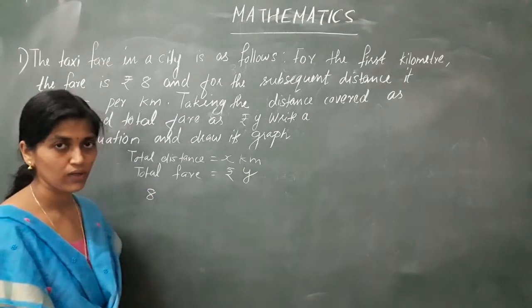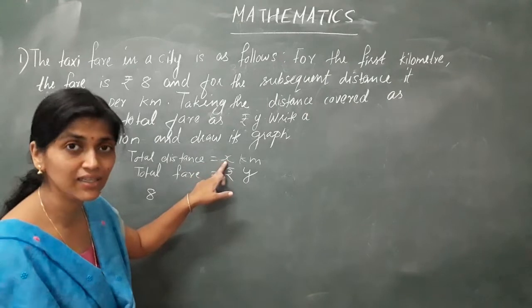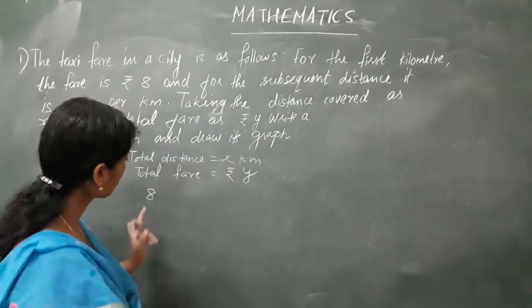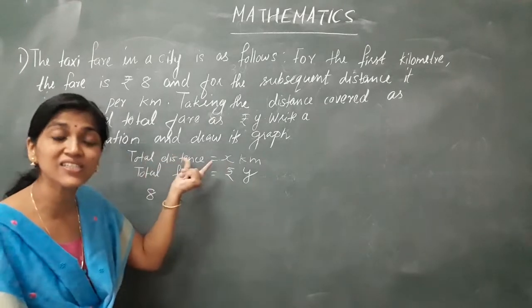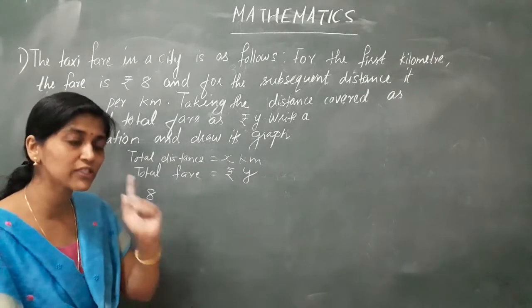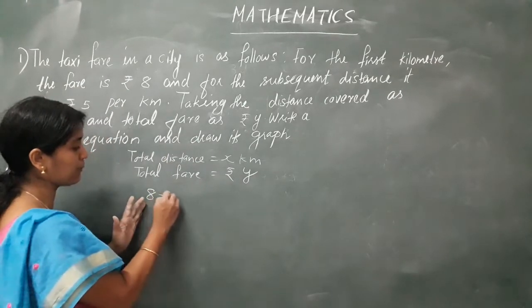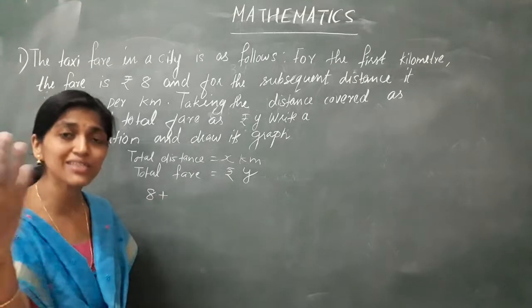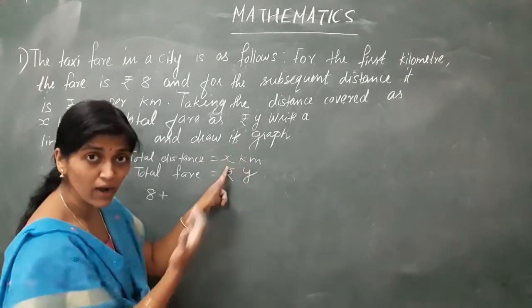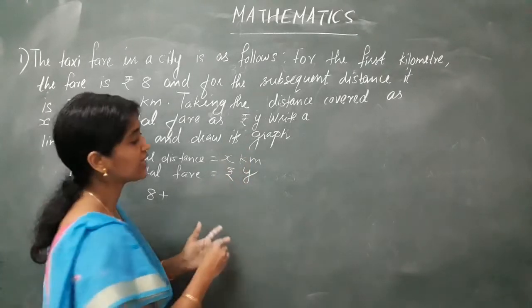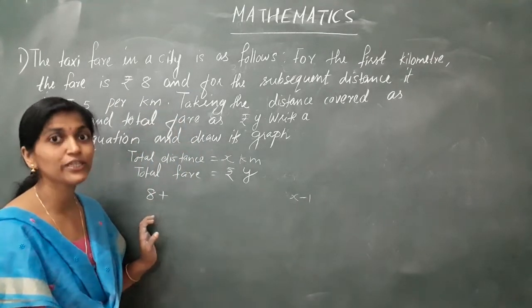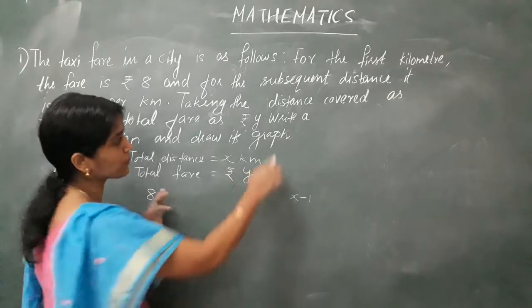Yes or no? Total distance traveled is x kilometers. So if I give for the first kilometer 8 rupees, then how much distance is left here? Total distance was x. I have given for the first kilometer 8 rupees, so I wrote 8 plus. So how much distance is left now? Is it x? No. From x I have taken 1. If I take 1 from x, it comes as x minus 1. Clear?